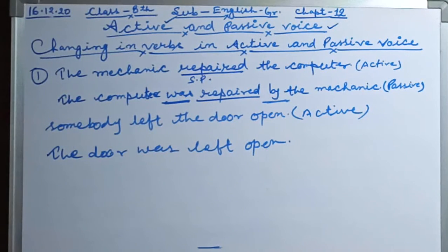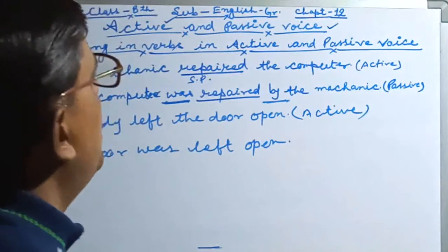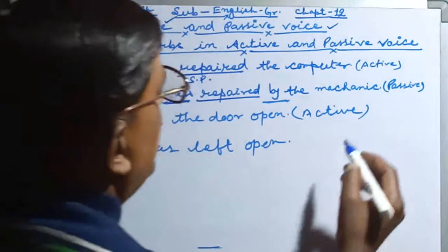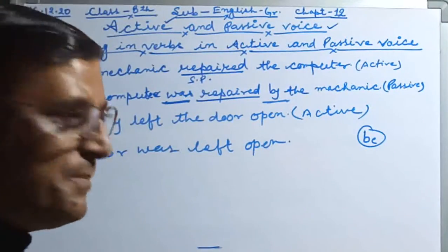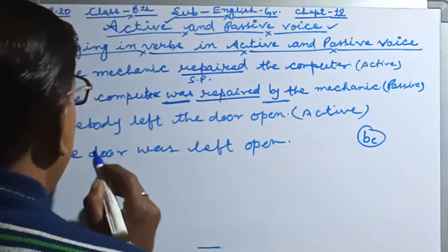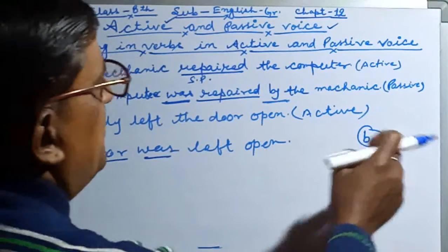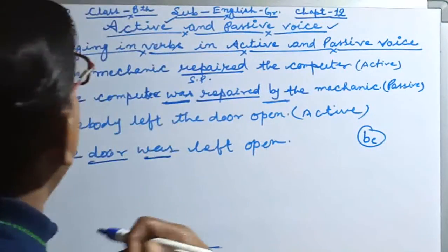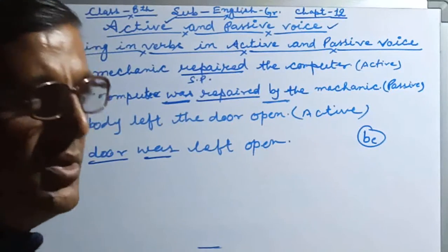Next we take the third rule: an appropriate form of the verb to be has to be used. One thing you have to keep in mind while we change the sentence into passive voice is that we use the appropriate be form of the verb. Just like here, door is singular number, so we use was. This is the be form of the verb. If the subject is plural number, the object is plural number, we use a plural verb here also.